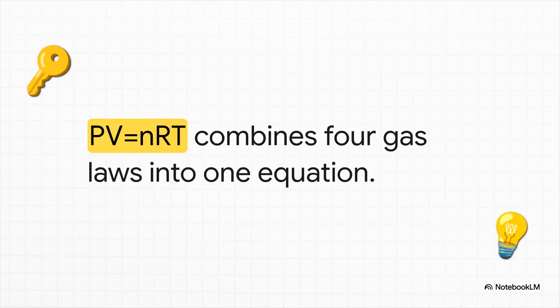And when you smash all those distinct observations together, you get basically the master key of all chemistry, the ideal gas law. P times V equals N times R times T. Or pressure times volume equals the number of moles times a constant times the Kelvin temperature. If you know any 3 of the actual properties of a gas, say its pressure, volume, and temperature, you can use this one brilliantly simple equation to instantly calculate exactly how much gas you have.